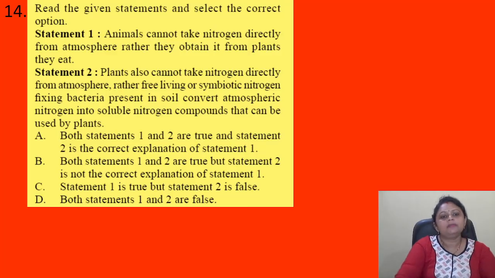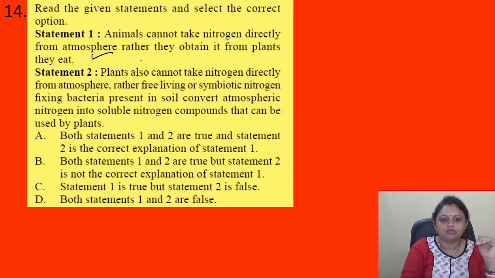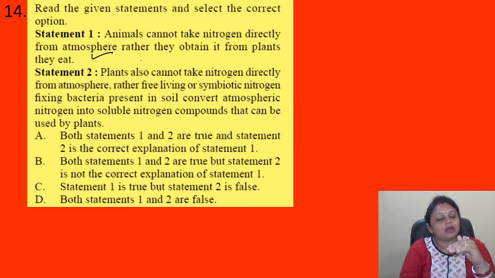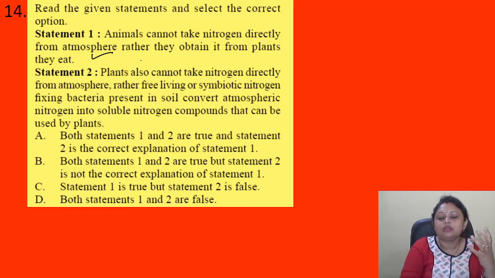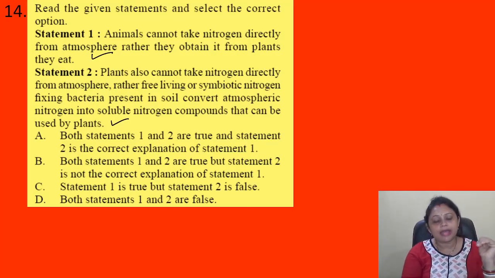Okay. So here it is given animals cannot take nitrogen directly. Yes, this one is correct because animals cannot take nitrogen directly from the atmosphere. Okay. We cannot use it. For using it, we are dependent on the plants, on the plant products. Got it? Then the second statement is also correct, that plants also need nitrogen, but they cannot use nitrogen directly from the atmosphere.